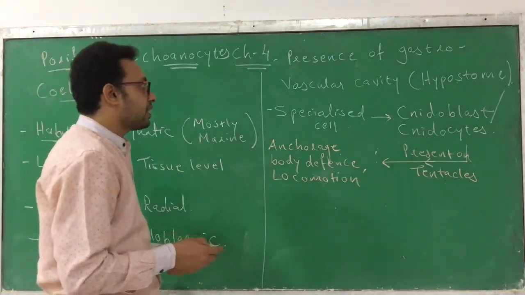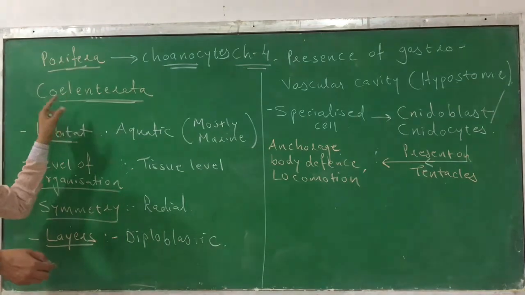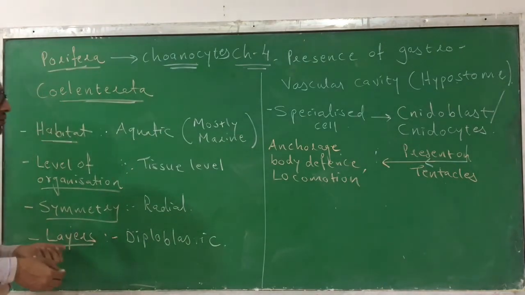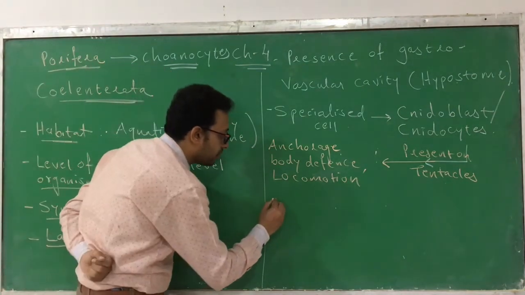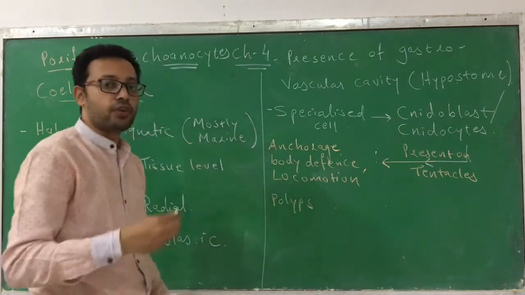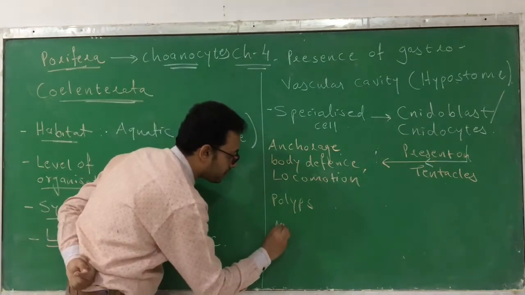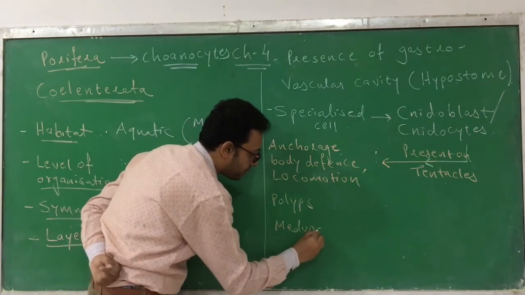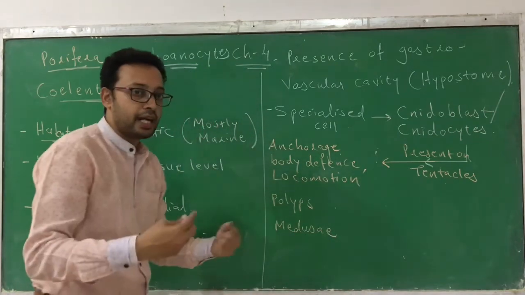Apart from that, the animals falling into the phylum Coelenterata can exist in two forms. The first form is called polyps, and the second form is called medusae. Remember how they look.